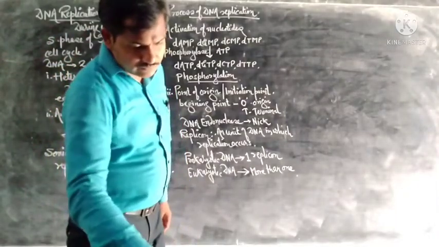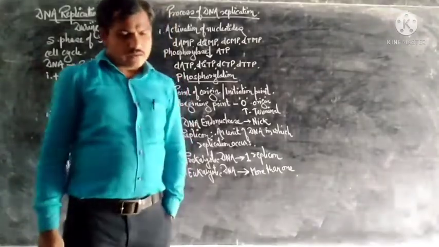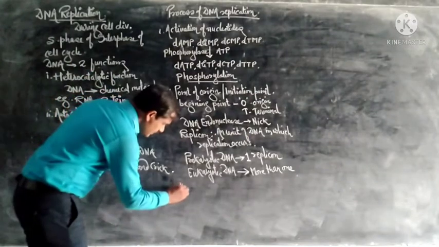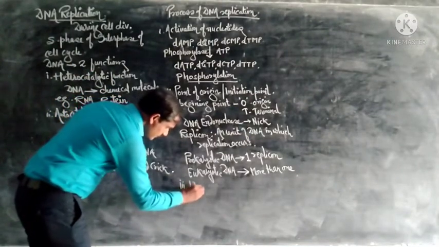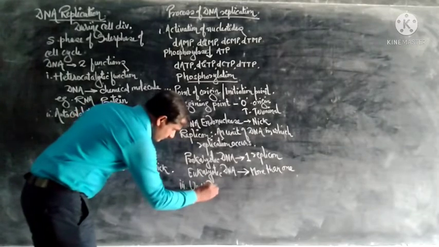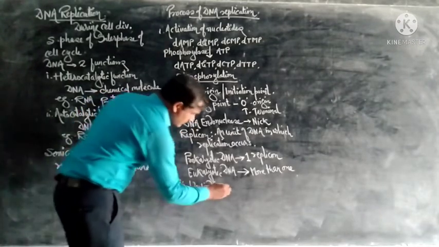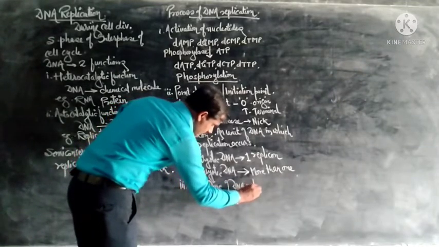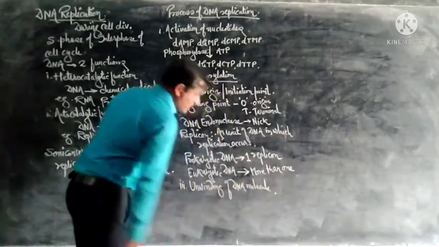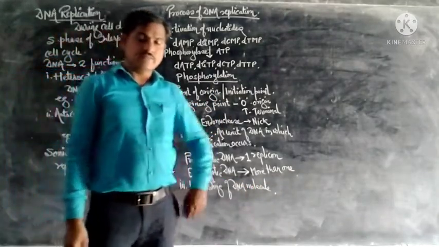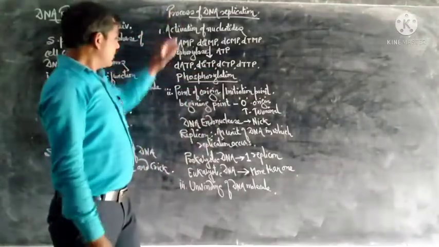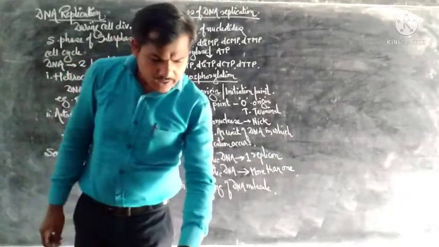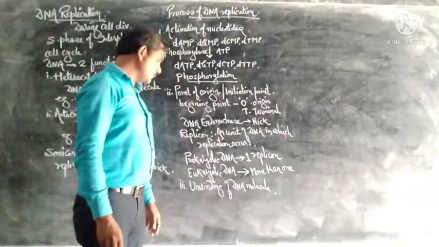Next one is unwinding of the DNA molecule. As the DNA endonuclease forms the nick, the helicase enzyme works now.